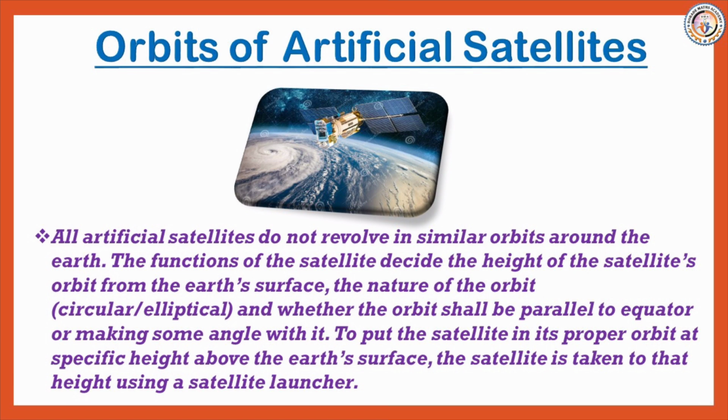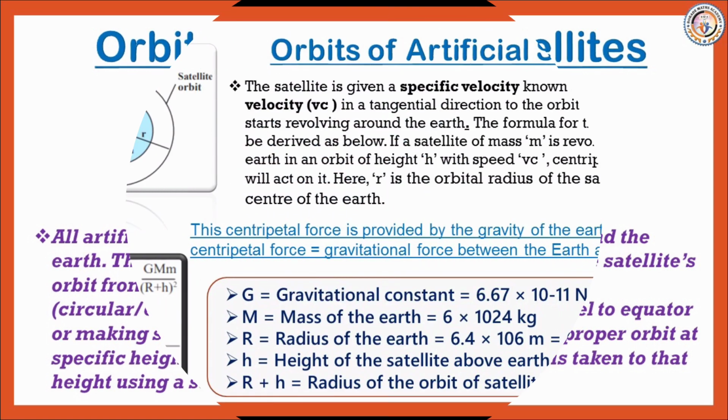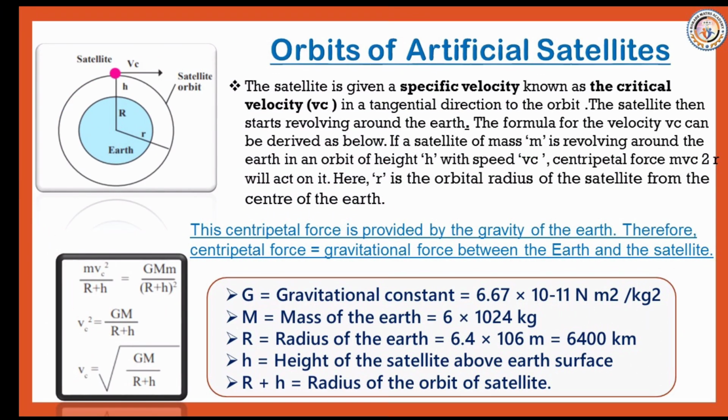To put the satellite in its proper orbit at a specific height above the Earth's surface, the satellite is taken to that height using a satellite launcher. Then the satellite is given a specific velocity known as the critical velocity vc.